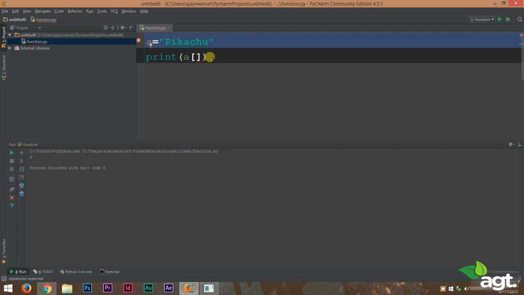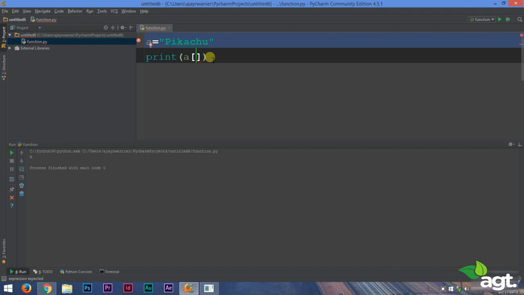Whenever you use negative numbers, you can read the string from backwards. -1 means the last letter, -2 means the second last letter, and so on. There's a very cool feature of strings. You can slice strings. Yes, like we slice an apple, we can slice strings. So first I'll show you an example of slicing strings.